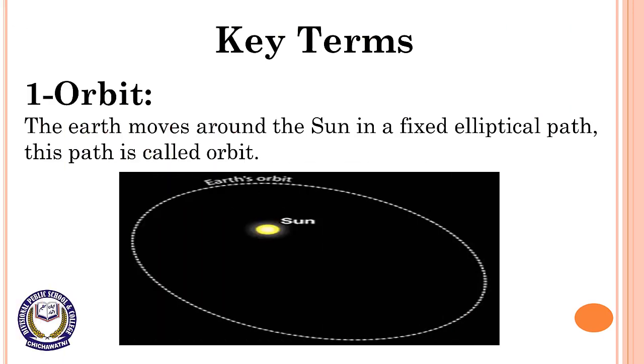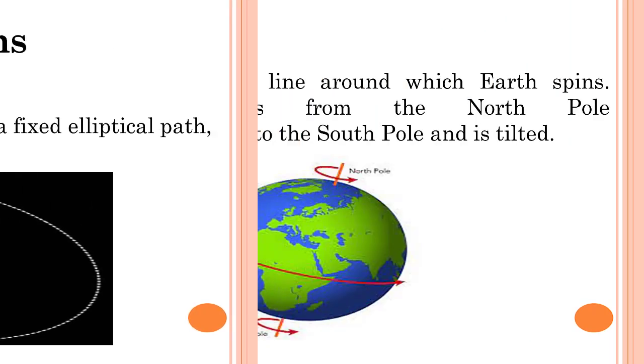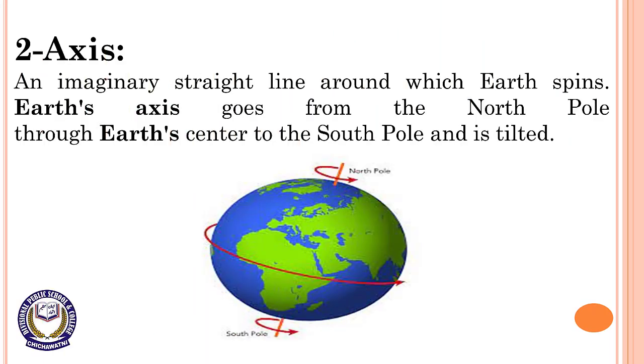Key terms. Dear students, before starting our today's lesson, we shall try to understand the geographic terms which are used again and again in this lesson. First, orbit. The earth moves around the sun in a fixed elliptical path. This path is known as orbit. Second, axis. An imaginary straight line around which earth spins. Earth's axis goes from the north pole through earth's center to the south pole and is tilted.